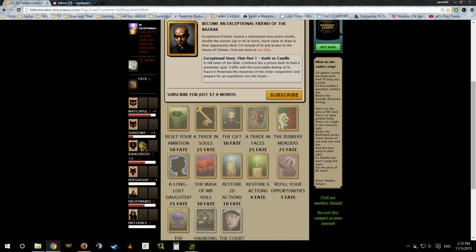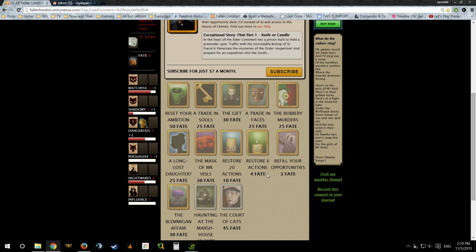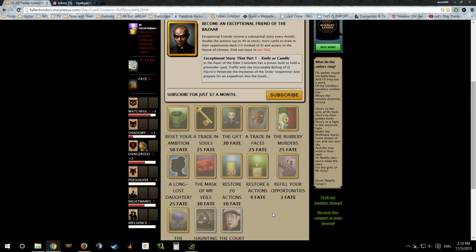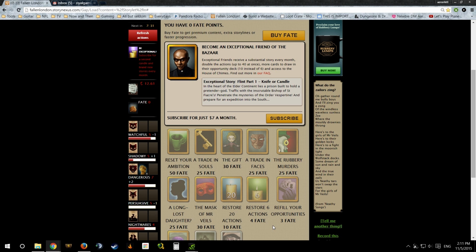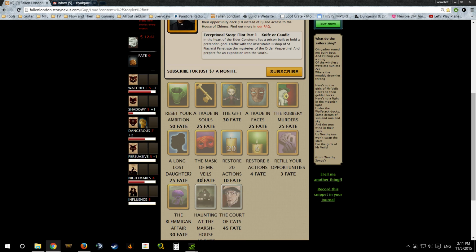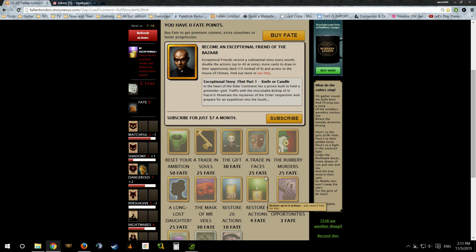For the most part, I've been pretty happy anytime I've spent any Fate. I don't think I've seen some of these before. You can use your Fate, let's say the 6 Fate I'll get by filling out their questionnaire, and immediately spend it to restore up to 6 actions. So get your candle back up to 6 out of 20 instantly. I don't recommend doing that unless you've got the money and you want to spend it.